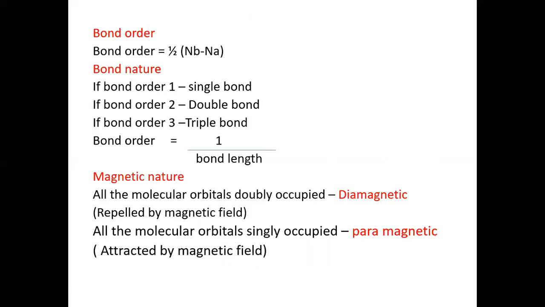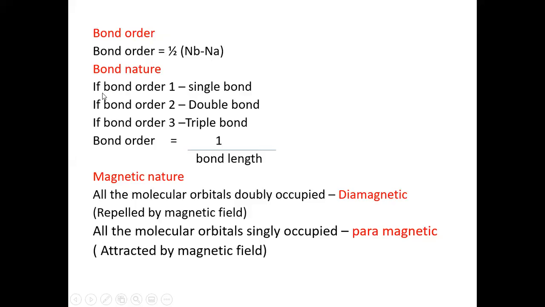The next comes the bond order. We can calculate the bond order using these numbers of bonding and anti-bonding electrons. The bond order of a molecule is the measurement of the strength of the bond between the two atoms, and it is calculated as bond order equals half into Nb minus Na, where Nb and Na are the numbers of bonding and anti-bonding electrons.